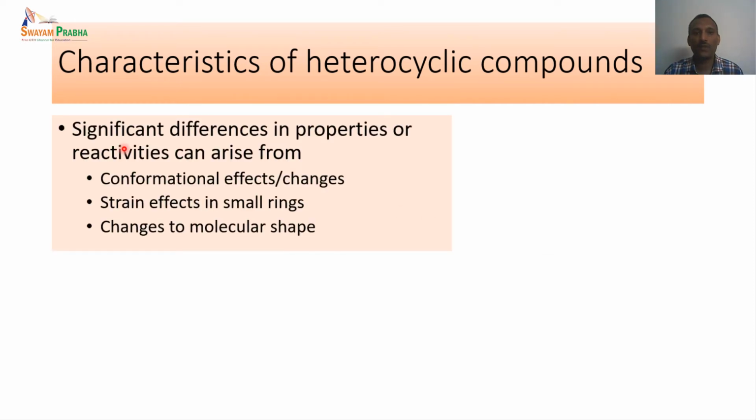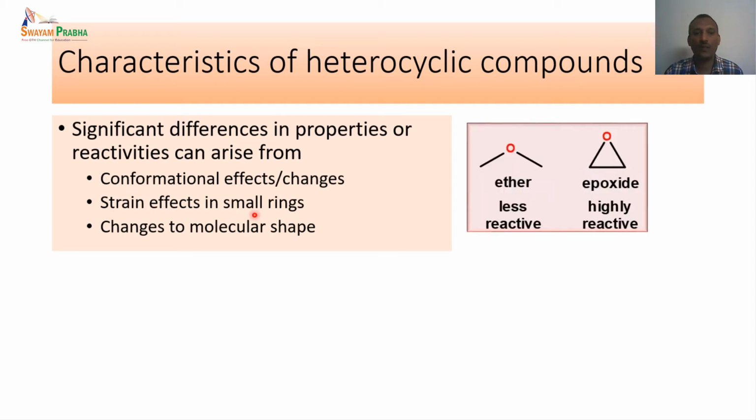Then we also have a significant difference in properties or reactivity that arises because of conformational effects, strain effects in smaller rings, and changes to molecular shape. These are very crucial mainly for the heterocycles. For example, an open chain ether is less reactive compared to the epoxide, which is a highly reactive cyclic system.